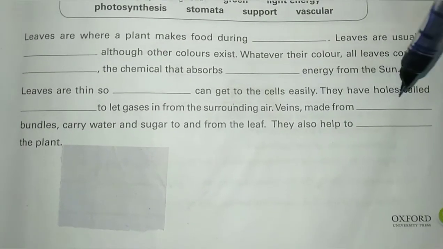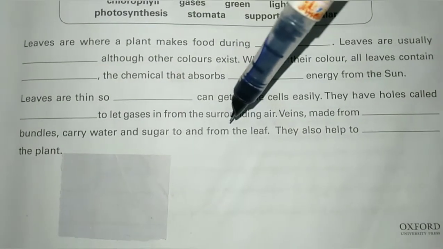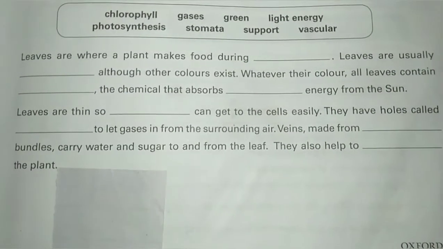Veins made from vascular bundles carry water and sugar to and from the leaf. They also help to support the plant.